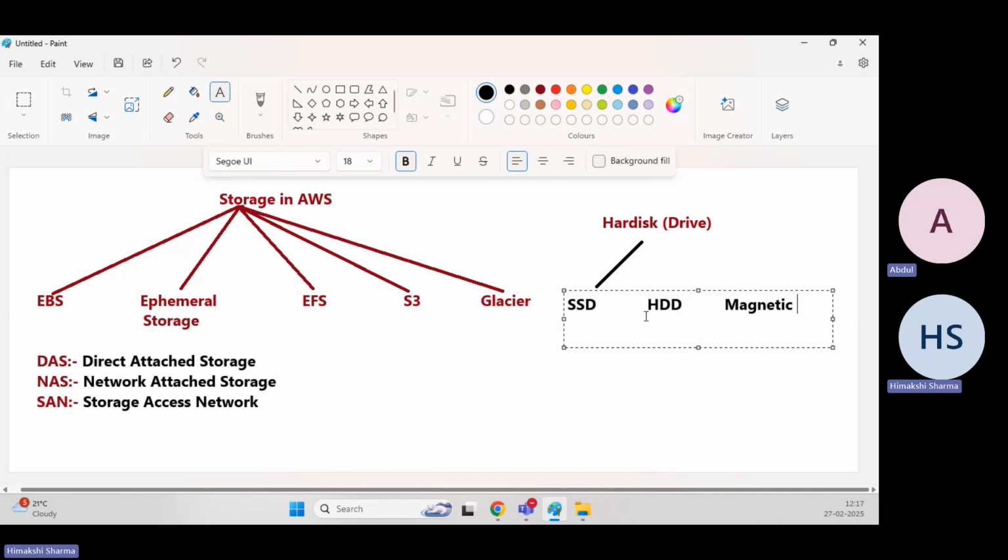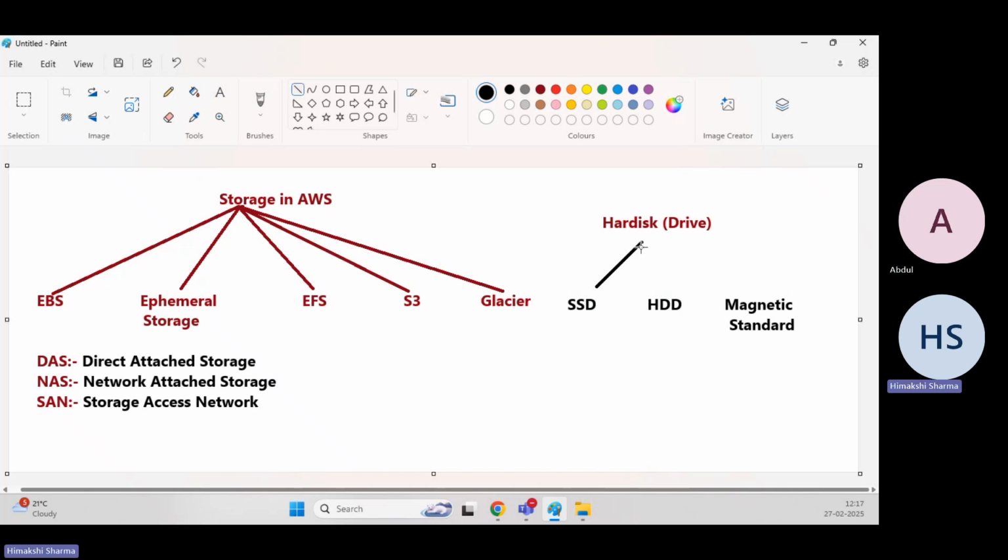And there is one more, the magnetic. I don't know if you may have seen these magnetic tapes, basically. These are the magnetic tapes, magnetic standard, I would call it. So now here we have the SSD and hard drive.